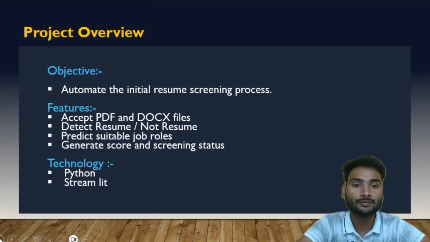The main goal of this project is to simplify the recruitment screening process. In many companies, recruiters receive hundreds or sometimes thousands of applications for a single job opening. Reviewing every resume one by one requires a lot of time and effort. To solve this problem, I developed this automated resume screening system. It performs four major tasks.